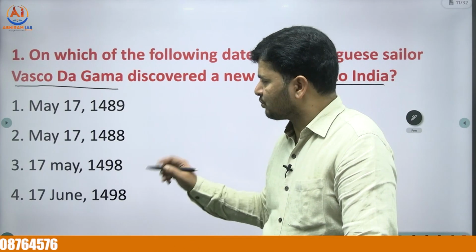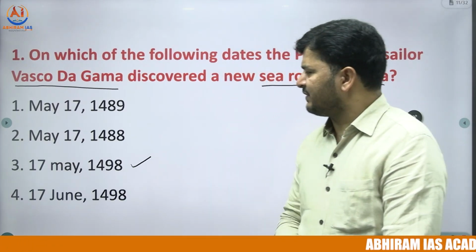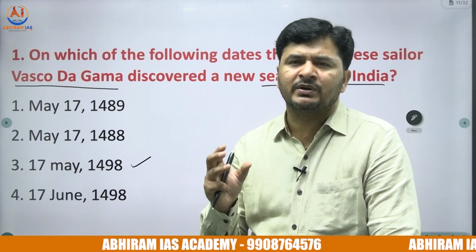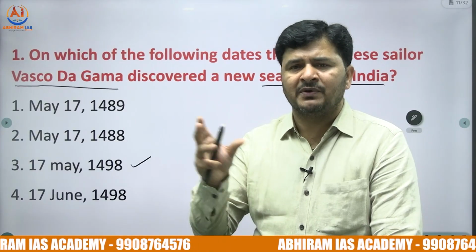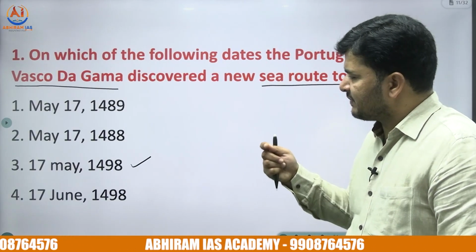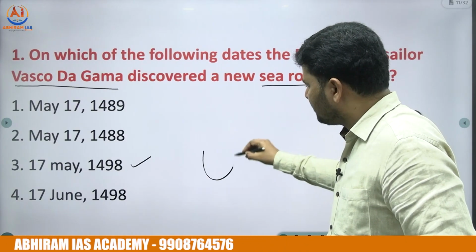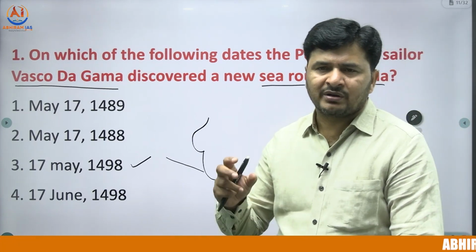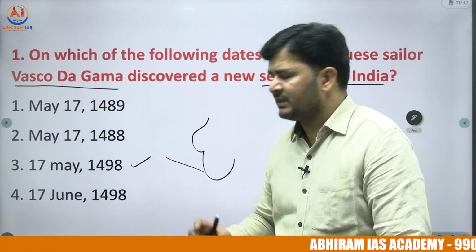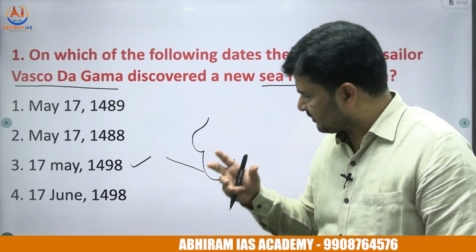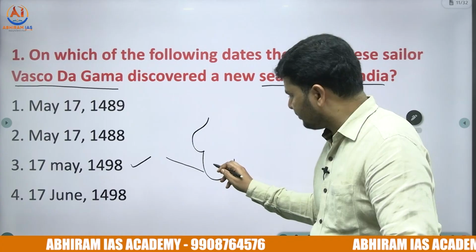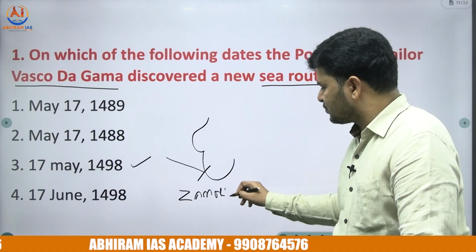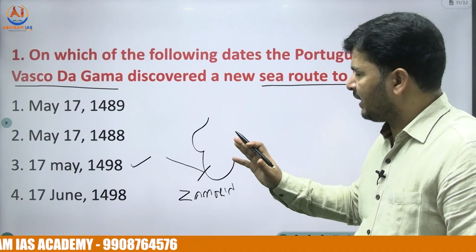So the right answer for this question is a factual one, that is 17th May 1498. It's a fully factual based question, so be good at a few facts because we found them in the previous exams. On 17th May 1498, Vasco da Gama, the Portuguese sailor, discovered the sea route to the western coast. He reached Calicut on this date, when Calicut was ruled by a Malayali kingdom, and the ruler of Calicut happened to be Zamorin. The entire stuff you might have learned as part of Indian history.